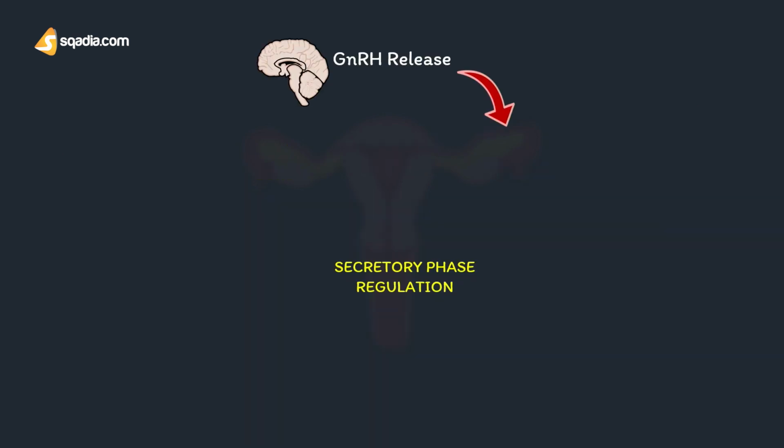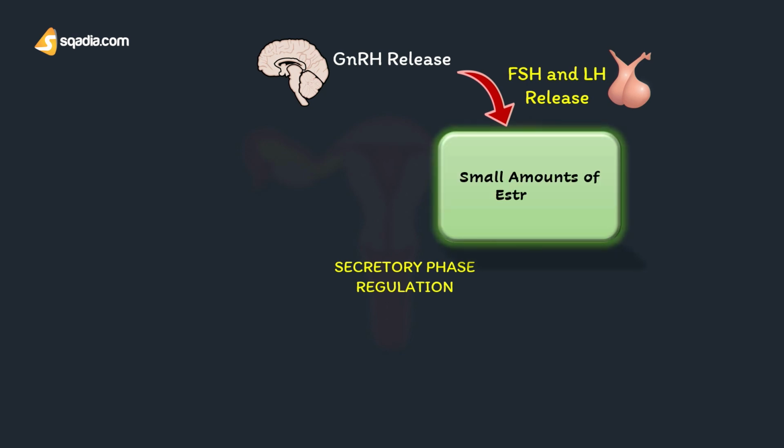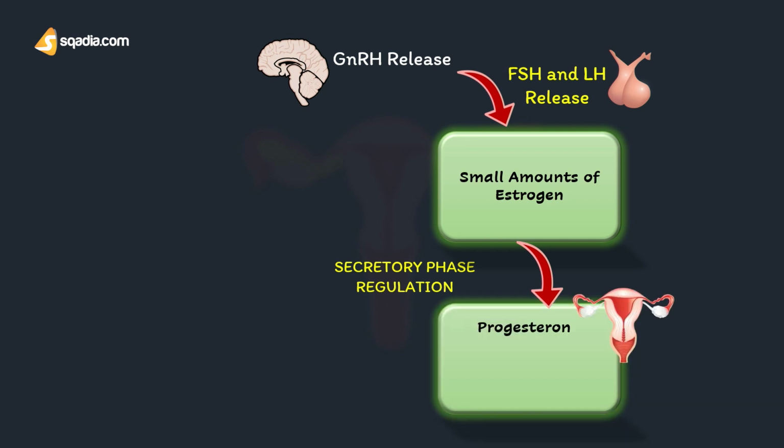The secretory phase of uterine changes coincides with the luteal phase of the ovarian cycle under the influence of FSH and LH from the anterior pituitary. The corpus luteum secretes a large amount of progesterone and a small amount of estrogen, and the progesterone is responsible for the endometrial changes along with estrogen during this phase.